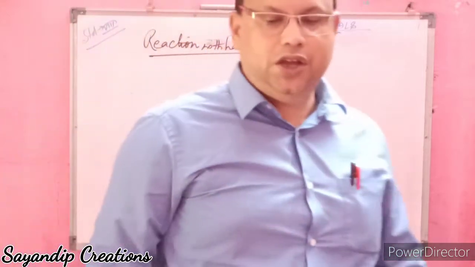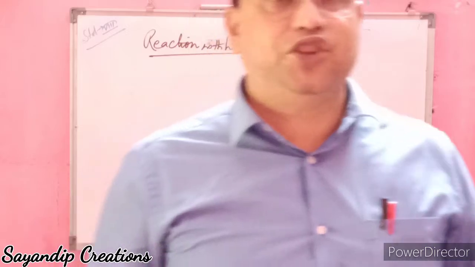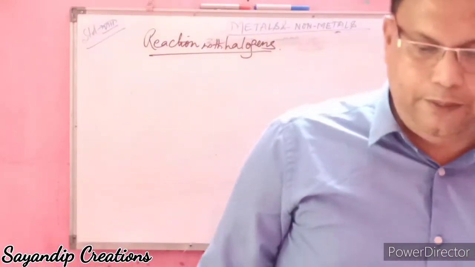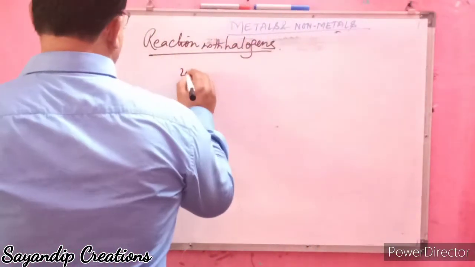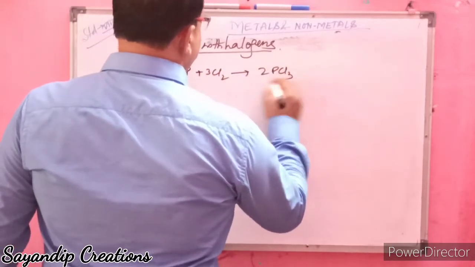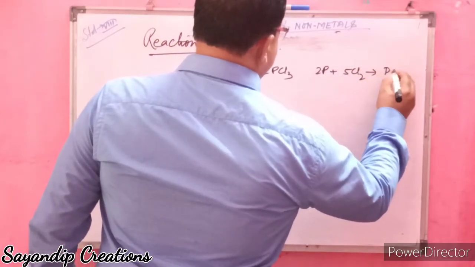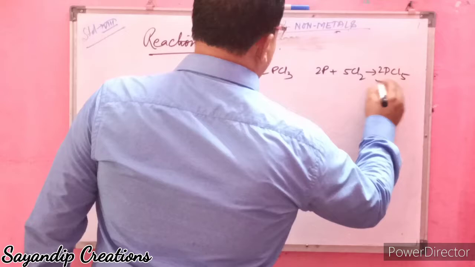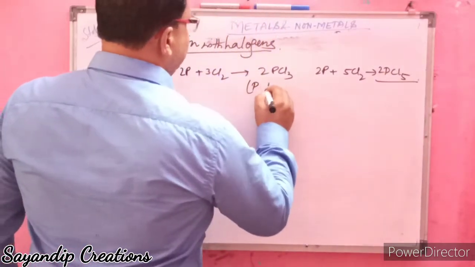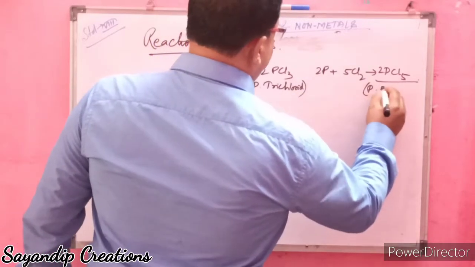Reaction with halogens. Now phosphorus reacts with chlorine to form phosphorus trichloride, or if it reacts with chlorine in excess amount, then it forms phosphorus pentachloride. That is, 2P plus 3Cl2 forms 2PCl3. 2P plus 5Cl2 forms 2PCl5. It forms phosphorus trichloride, phosphorus pentachloride.